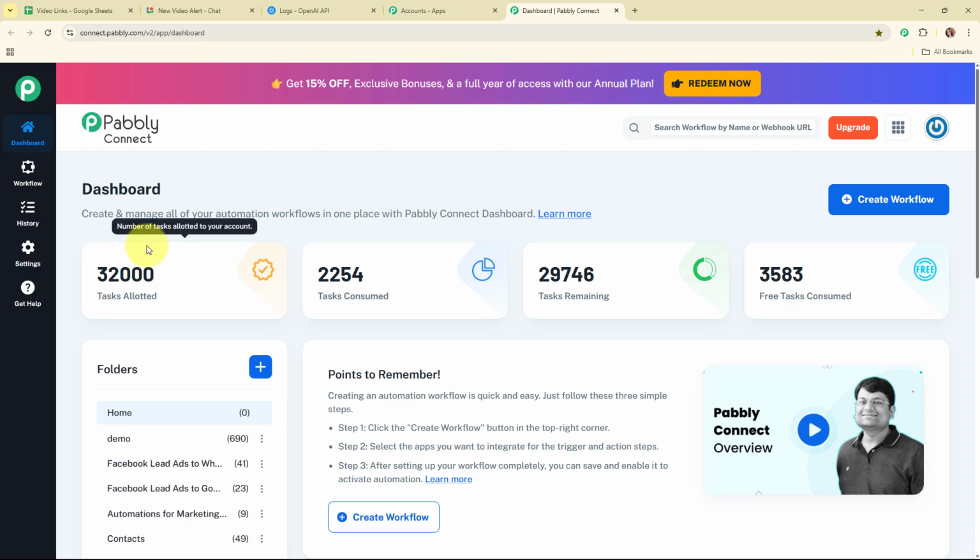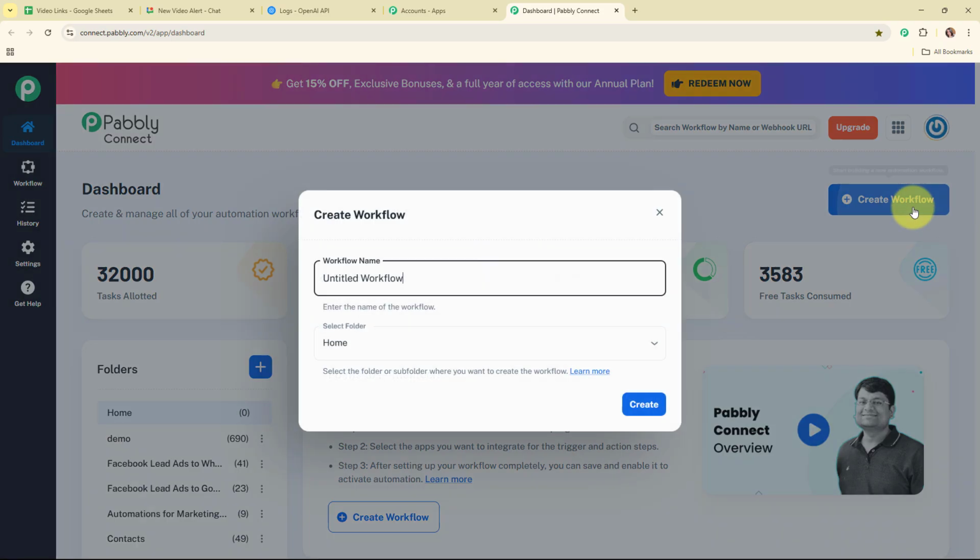Now this is the dashboard of Pabbly Connect, and here to build my connection, I need to create a workflow first. So for that, I'm going to click on this create workflow button given on the top right corner. Now in this create workflow dialog box, I have to give a name to my workflow. So I'm going to give the name as create YouTube video analyzer using AI agent and send alert message.